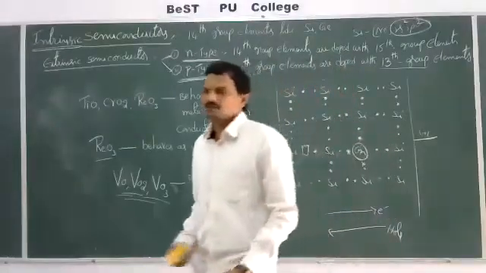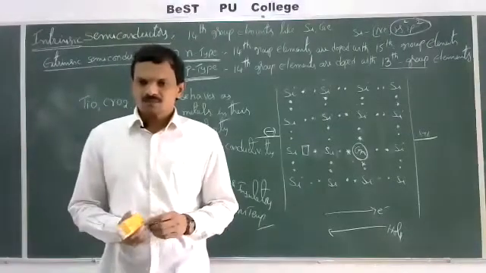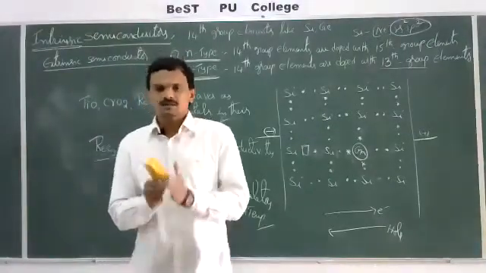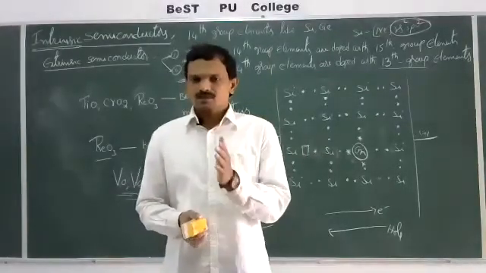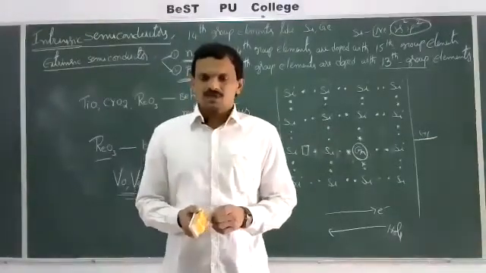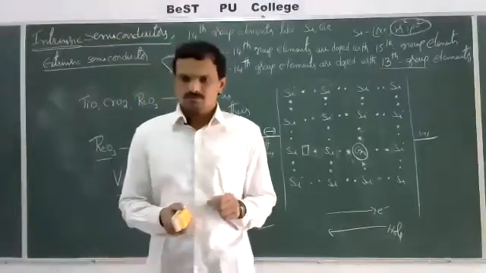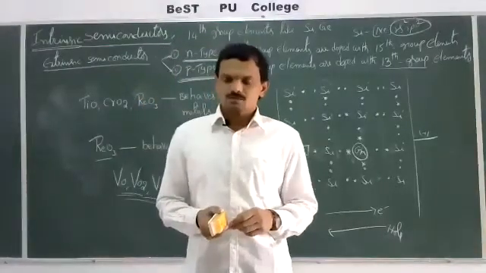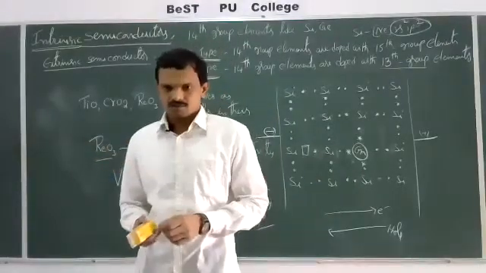Once again, depending on electrical conductivity, the substances are classified into three types: conductors, semiconductors, and insulators. If the conductivity lies in between 10 power 7 to 10 power 4 ohm inverse meter inverse, then they are called conductors.